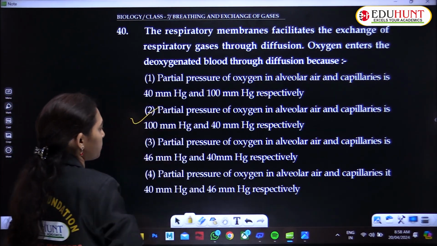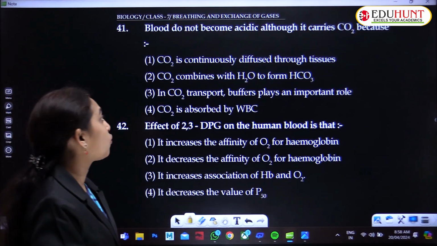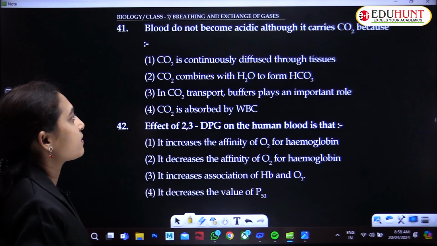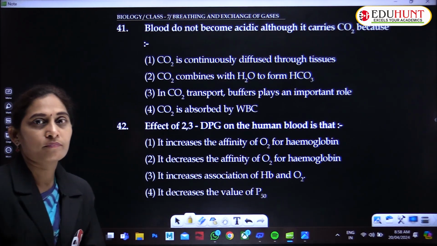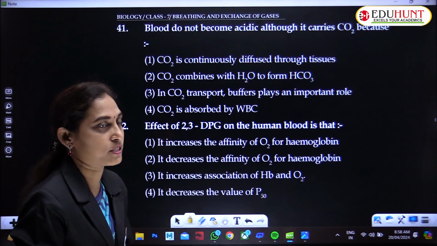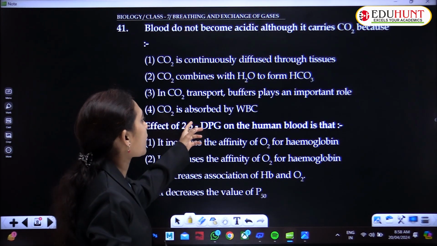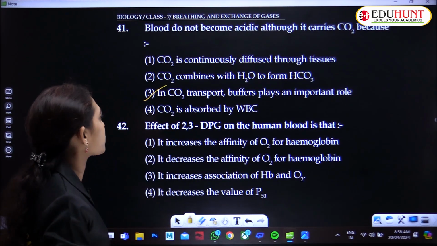This is the correct option. Blood does not become acidic although it carries CO2 because a strong buffer system exists in the blood. In CO2 transport, buffers play an important role. This is the correct option.